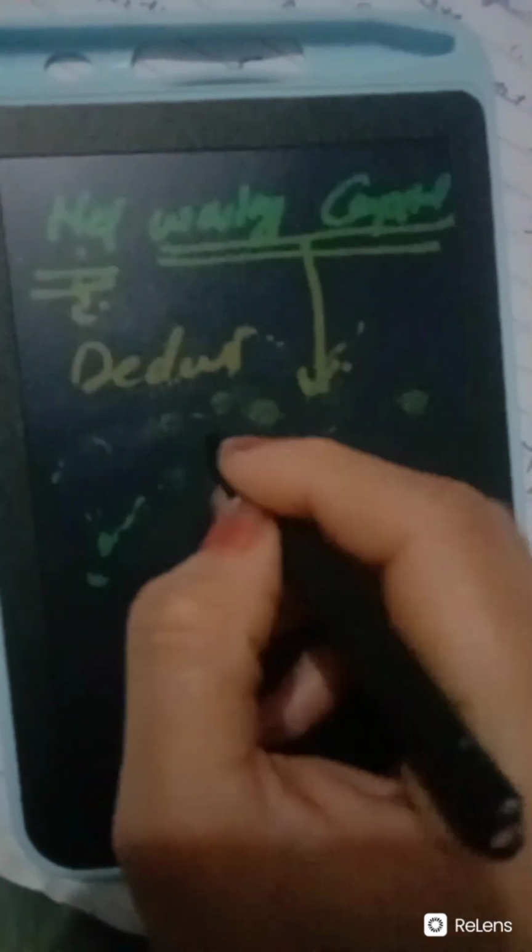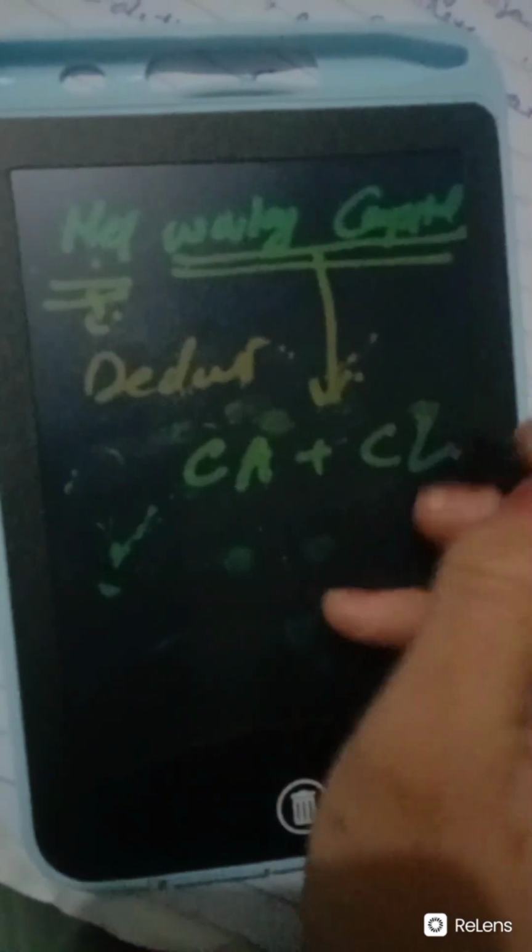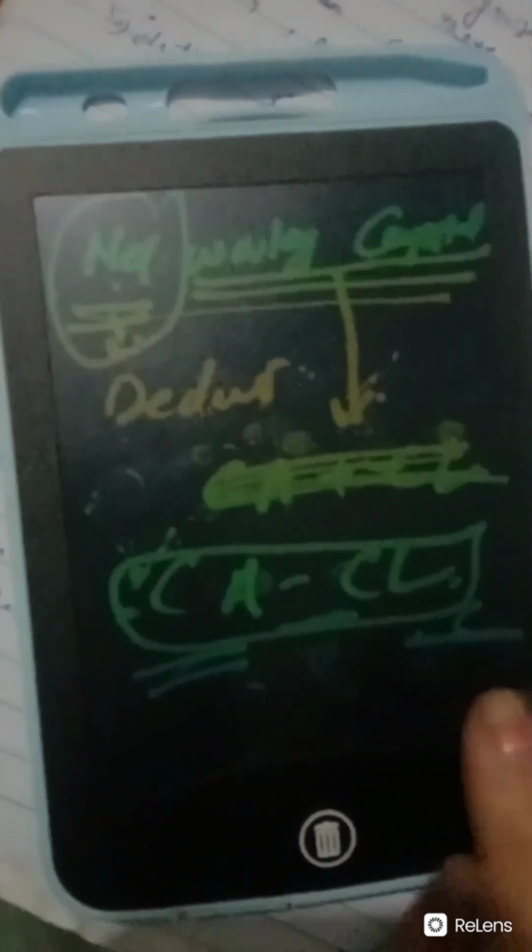The next terminology is net working capital. As the word net suggests, we have to deduct something. And what are we deducting? In this, we are deducting from the working capital. What does working capital consist of? Working capital consists of current assets and current liabilities. But net means deduction. In this, we deduct current liabilities from current assets. So basically, net working capital is current assets minus current liabilities.